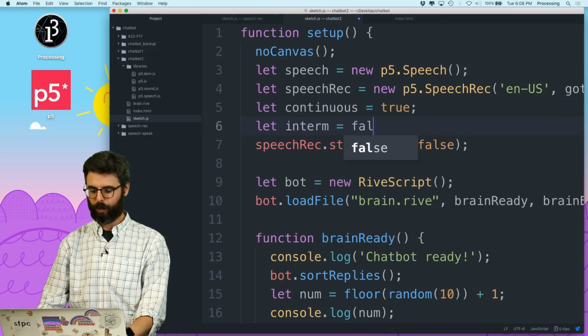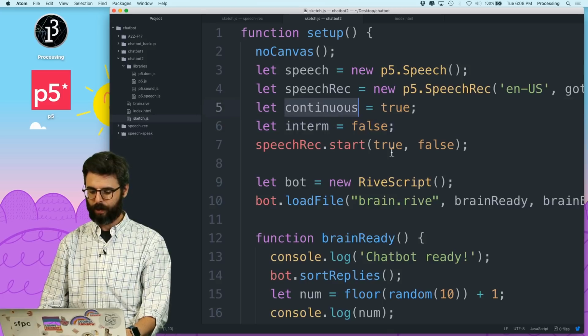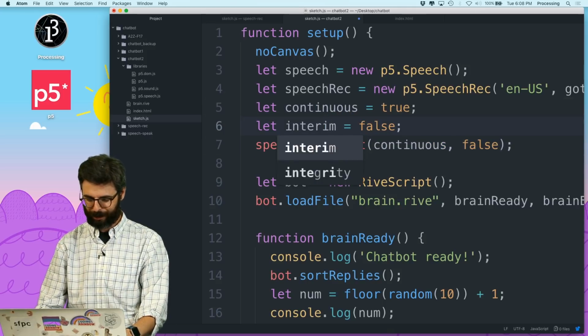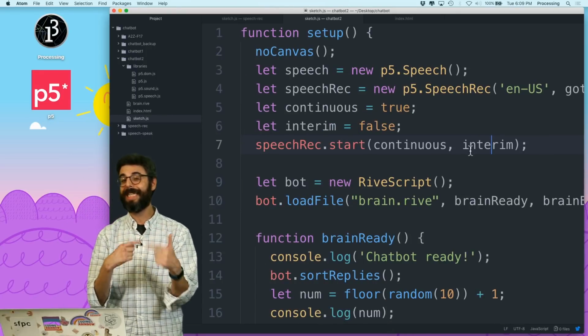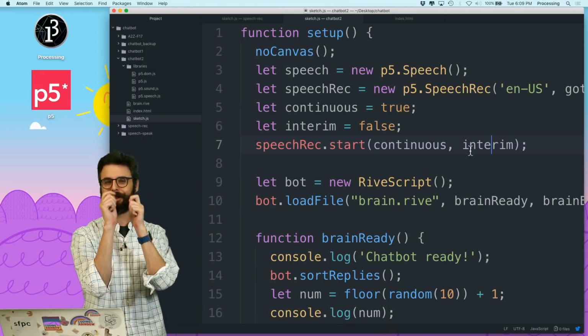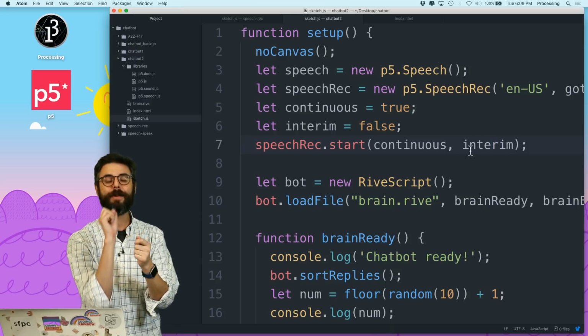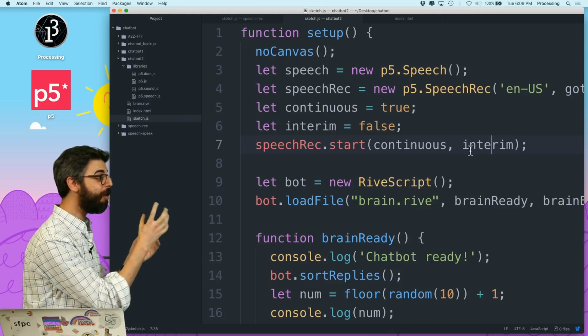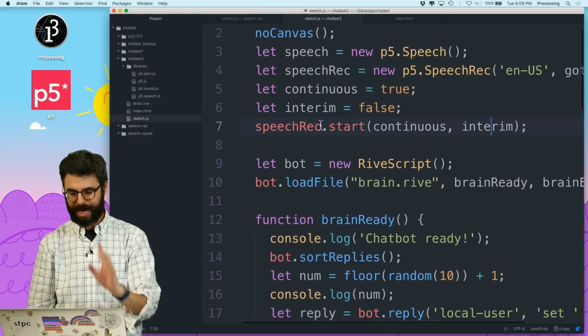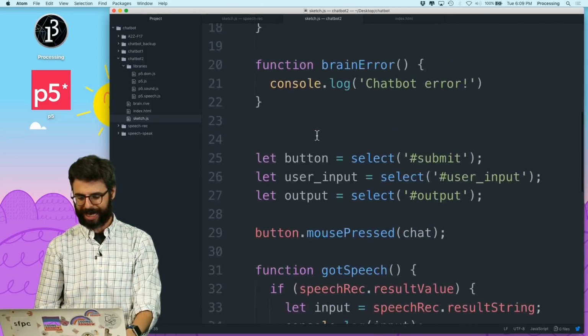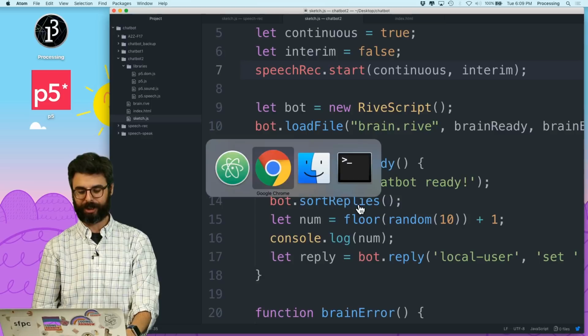Let interim equal false. And interim is also apparently very hard for me to spell. So interim would be if I wanted to listen continuously, but I'm okay, not continuously. I want it to start giving me results as I'm speaking. But here I'm okay with just getting the result after I've kind of paused. So now that it's going to start, I should start getting some stuff in this callback. Let's just see if that works.